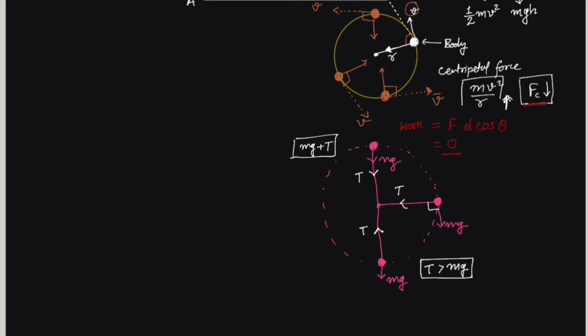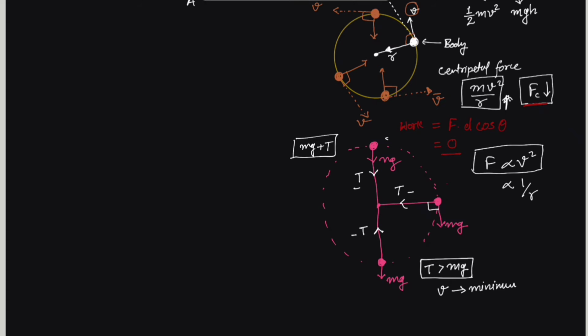So if there is more centripetal force, velocity would become more. So we know centripetal force is directly proportional to v square and inversely proportional to radius. So when the object is at the highest point, it would move with maximum velocity, considering the string is having common or same tension throughout. And when the object is at the lowest point, the velocity would be lowest, because the net force is T minus mg, which would be a very small value.